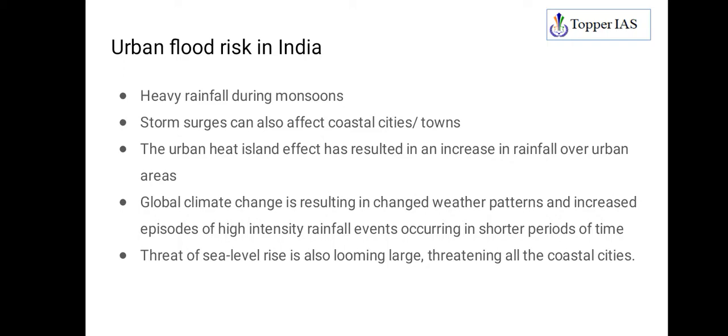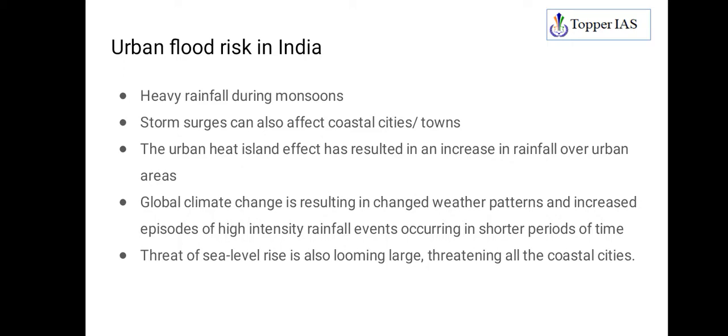Then the other thing is urban heat island, a phenomenon where urban areas experience warmer temperatures compared to other areas. Because of this warm temperature, you see increasing instances of rainfall around the urban areas. So that will also increase the risk factor. Then you have global climate change. Yes, global climate change is resulting in changes in weather patterns, right? So you see episodes of highly intense rainfall even during a short period of time. That will lead to urban flooding.